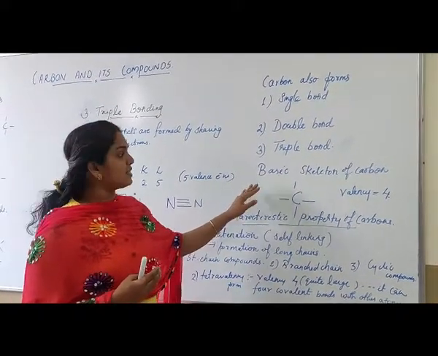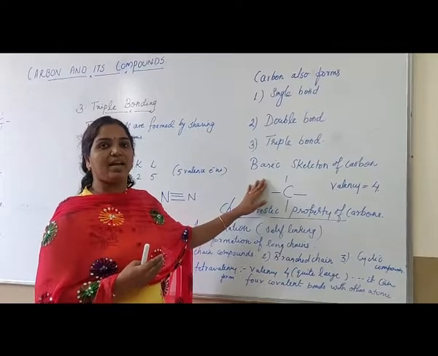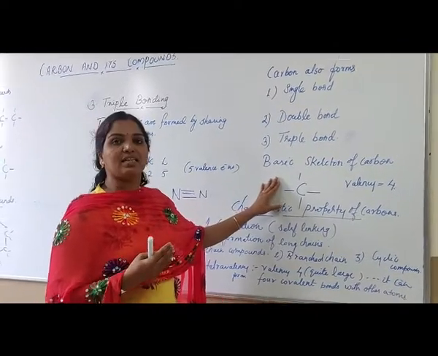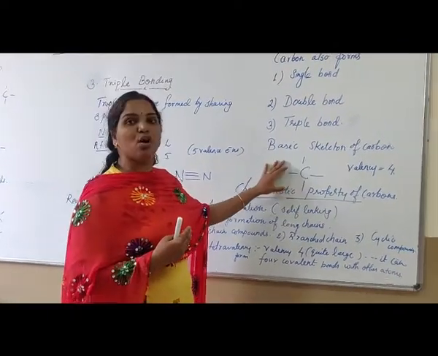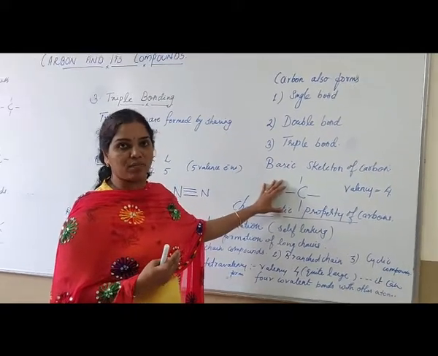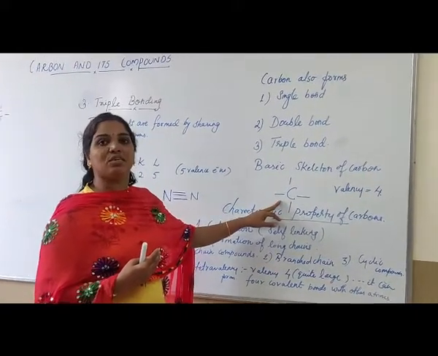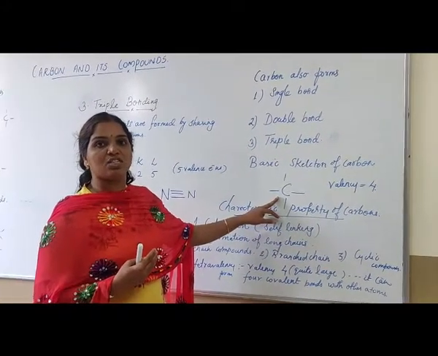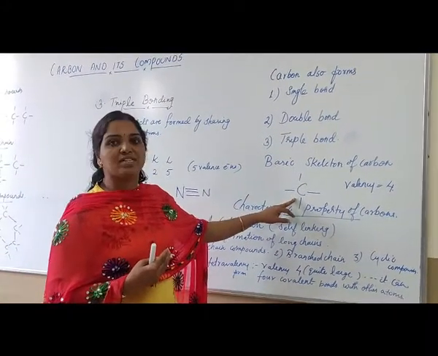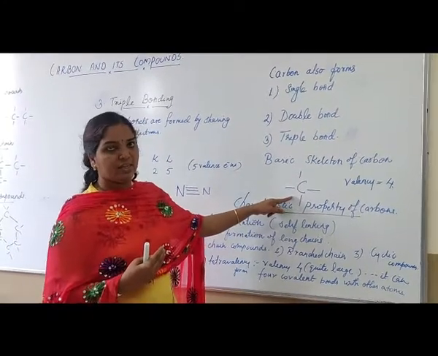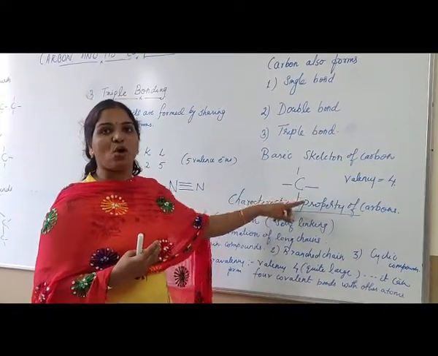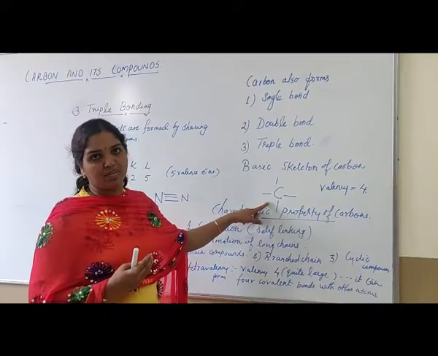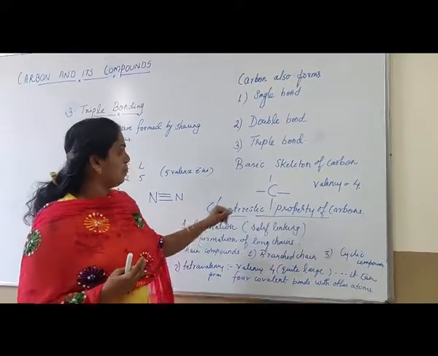While learning organic chemistry, the basic thing we have to keep in mind is that we must know how to draw the basic skeleton of carbon. The valency of carbon is 4. It can form 4 covalent bonds with 4 other atoms. So its basic skeleton is shown like this: 4 short lines are drawn around the carbon symbol.